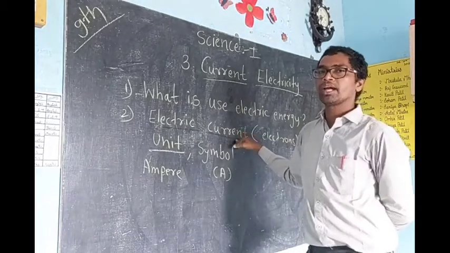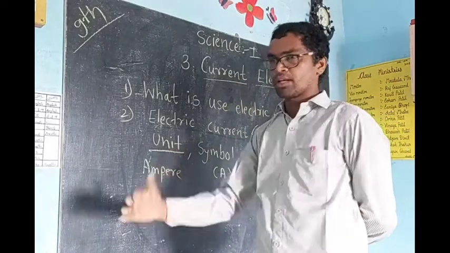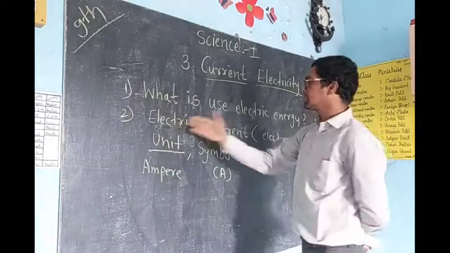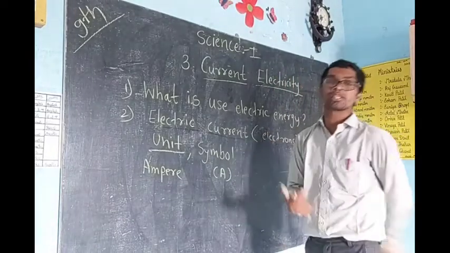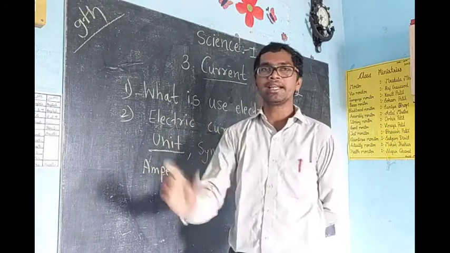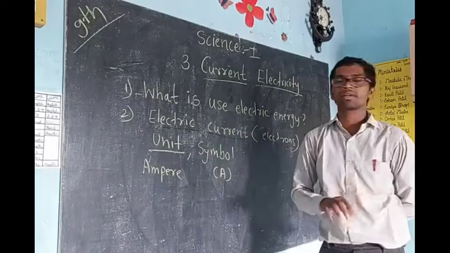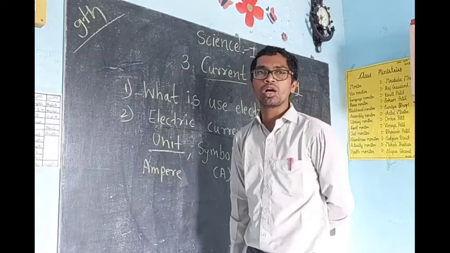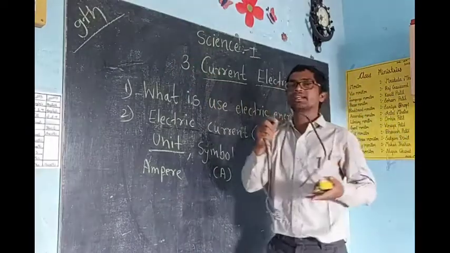Okay, now one thing I am telling you. Water or air flows through a surface or mountain, means it requires a place. But how can electric current flow? To flow electric current, a conductor must be there. Conductor means the things which can carry electricity are called conductors. Most of you have seen different types of conductors. I will show you an electric conductor also. Electric wire is an electric conductor.